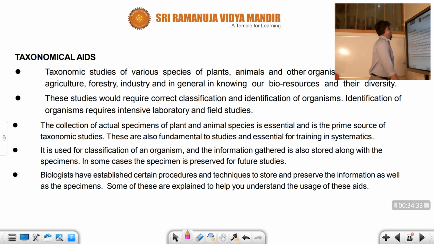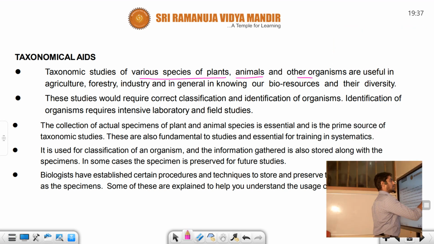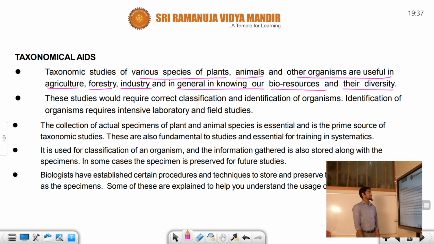Let us talk about the remaining part, that is taxonomical aids. Very, very important point, student. Taxonomic studies of various species of plants, animals and other organisms are useful in agriculture, forestry, industry, and in general in knowing our bioresources and their diversity. Let us talk about this point.